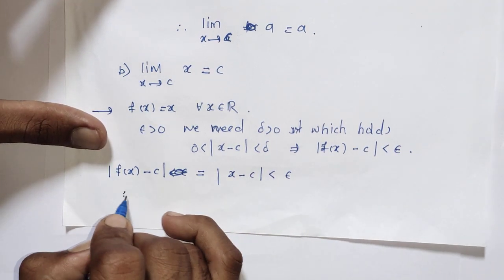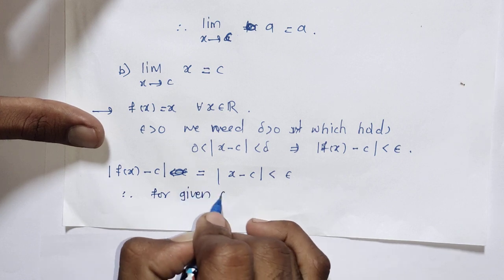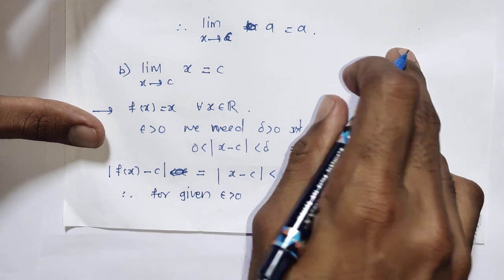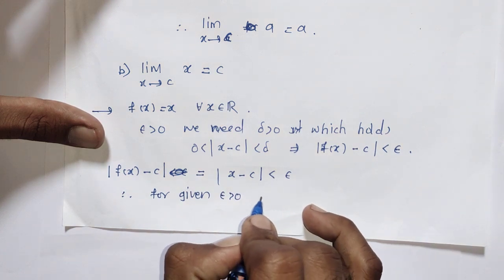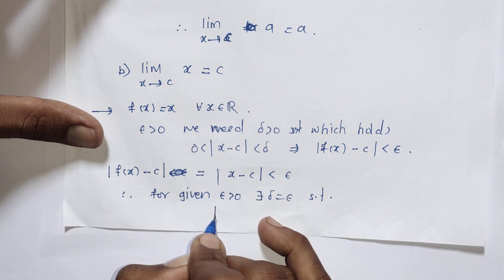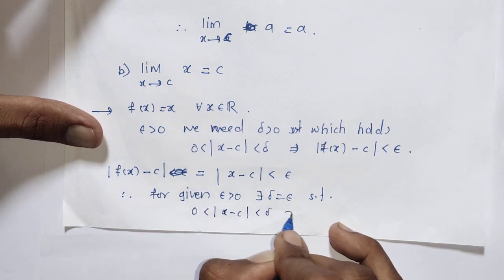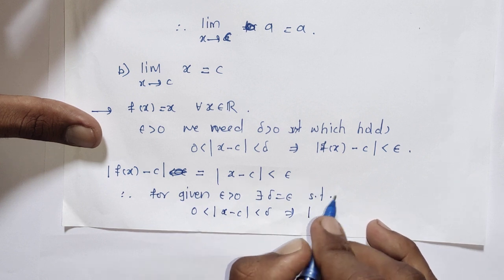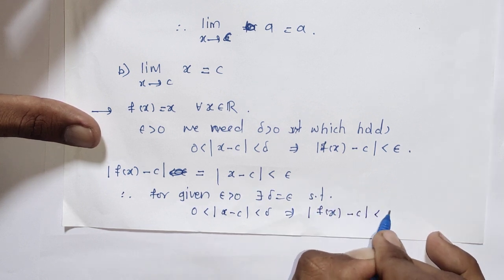Therefore for epsilon positive there exists some delta equal to epsilon such that 0 less than mod x minus c less than delta implies mod of f of x minus c less than epsilon.